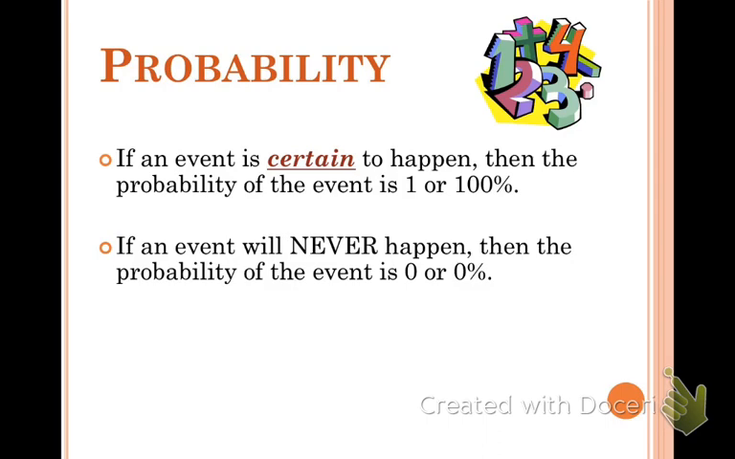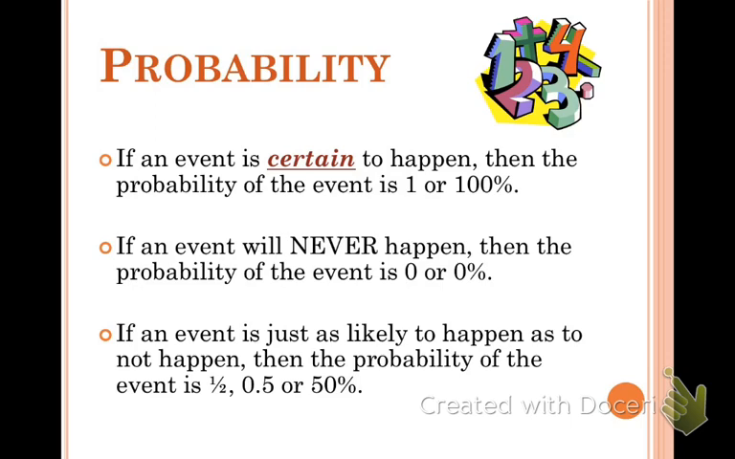And finally, if an event is just as likely to happen as to not happen, such as flipping a coin that has heads and tails, it's just as likely that you're going to get heads as tails. So we call that a 50% chance, or 0.5, or 1/2. And you guys all know about fractions, decimals, and percents. That just means they're all the same.